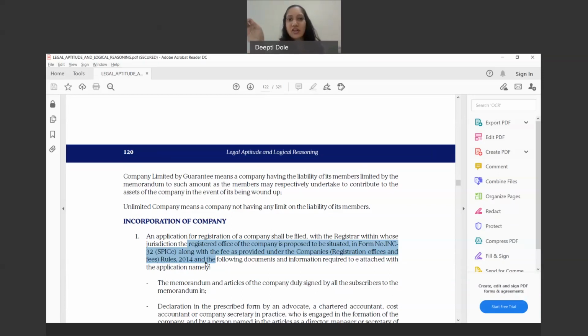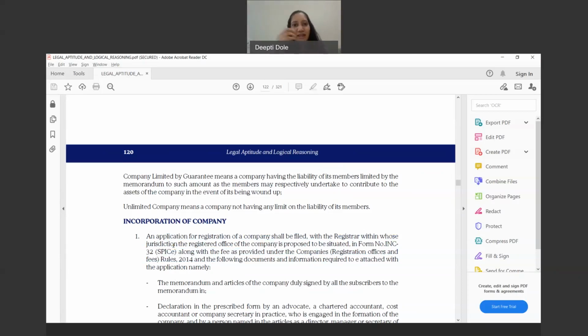Once the Registrar of Companies says that yes, this name is available, that it does not infringe any trademark, and that it is not an existing company in the list of the Registrar of Companies, and you get the name approval, then you can file an application for registration of a company with the registrar within whose jurisdiction it falls. Every registrar of companies has its own jurisdiction.